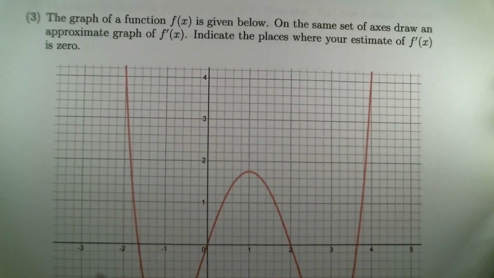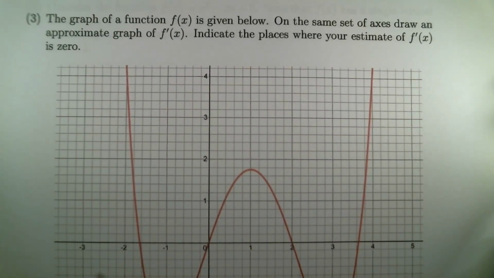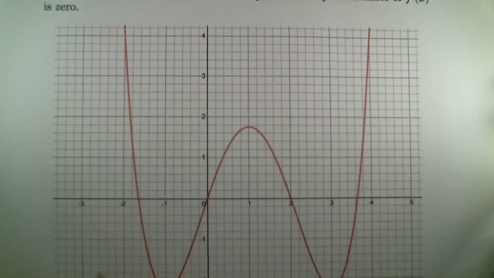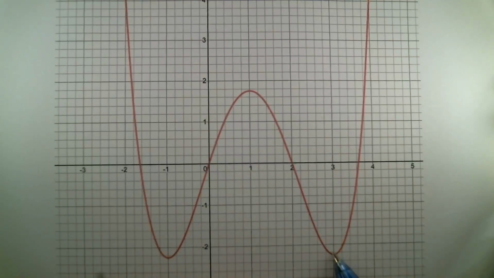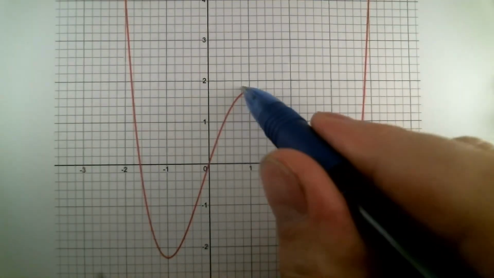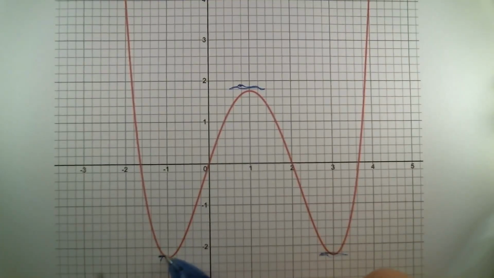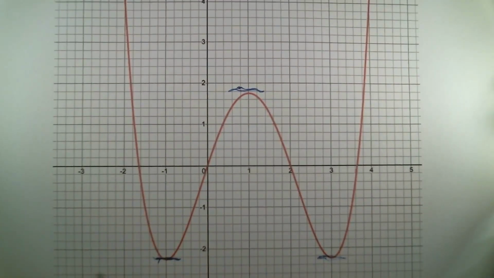Problem 3 has us do one like this. In fact, I fear this may actually be the same one that we had on our last exam. You've got a drawing of a function, it doesn't tell you what the formula is, and it just wants you to estimate what the derivative looks like. There's a pretty quick procedure you can follow in cases like this, which is to locate where the graph has local minima and maxima. The good way to think of it is that the tangent line is 0. It has a slope of 0 right there.